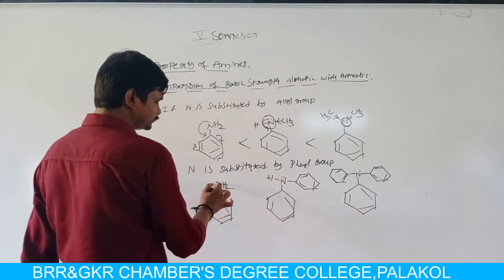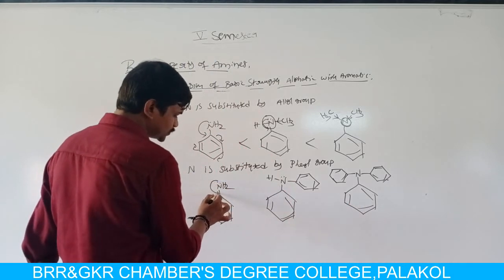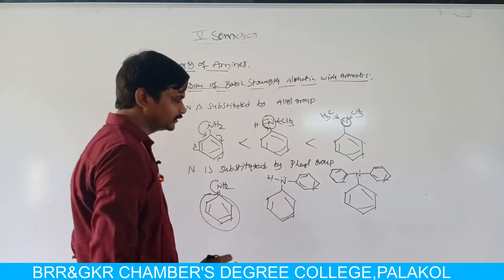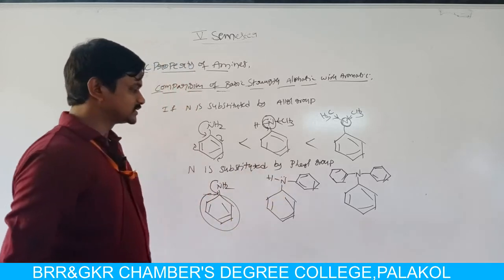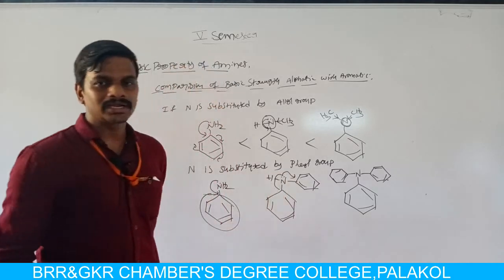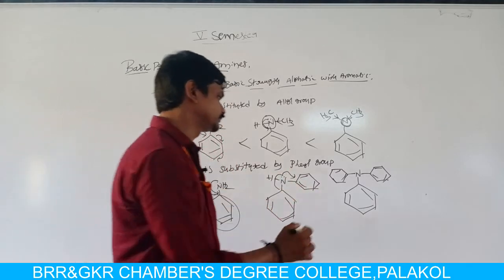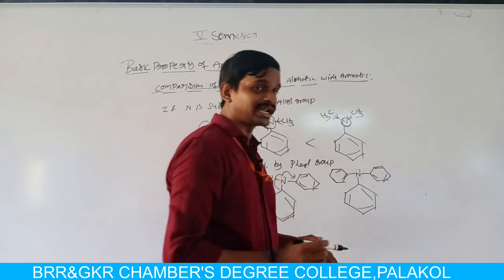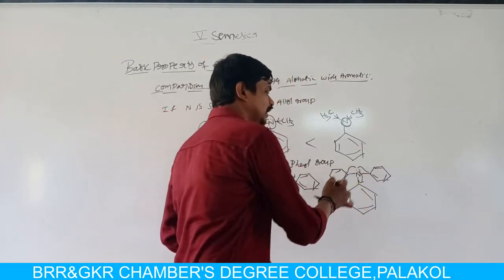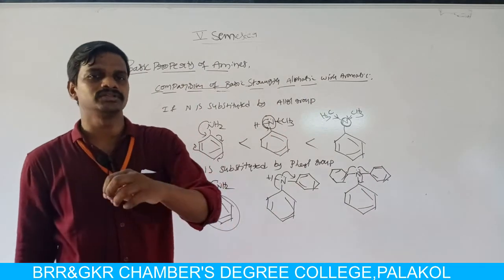Here in aniline, the lone pair of electrons on nitrogen is shared with only one phenyl group, but in secondary amine, the lone pair of electrons present on nitrogen is shared with two electron withdrawing groups, that means two phenyl groups. But in tertiary amine, that means triphenyl amine, the lone pair of electrons is shared with three phenyl groups, that means the nitrogen is attached to three electron withdrawing groups.